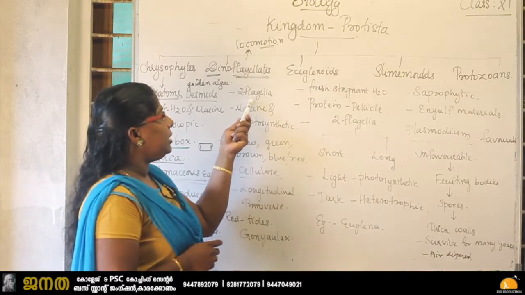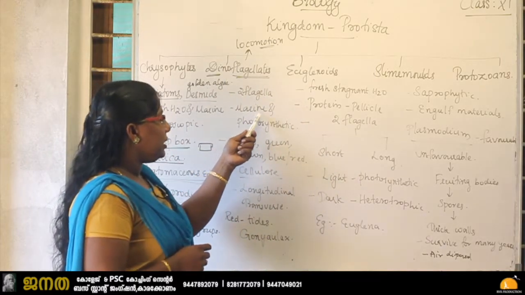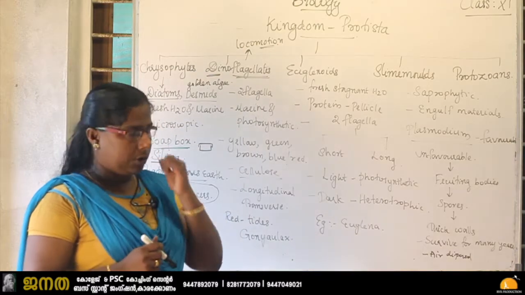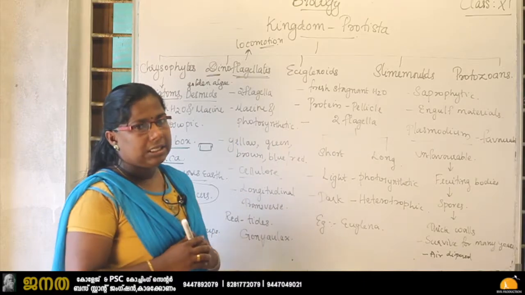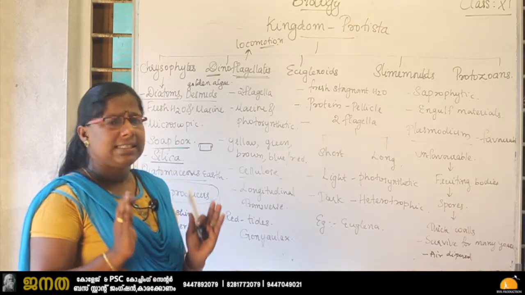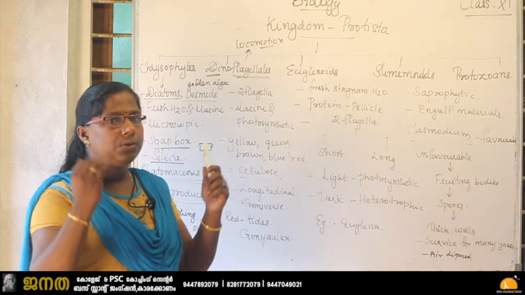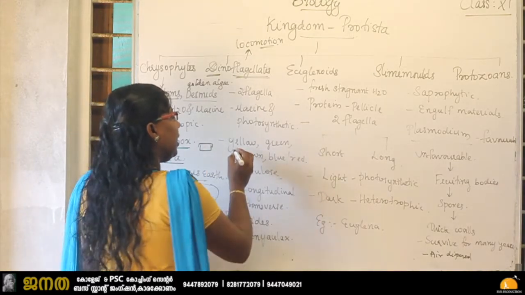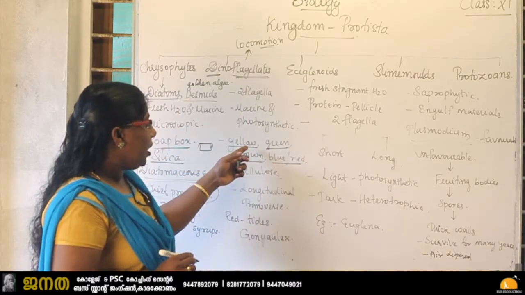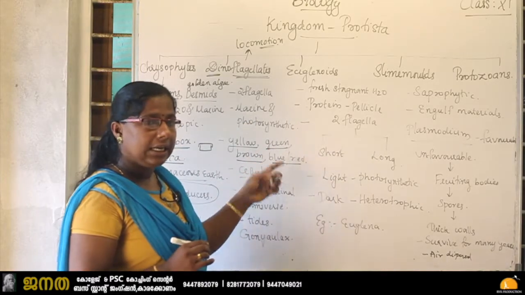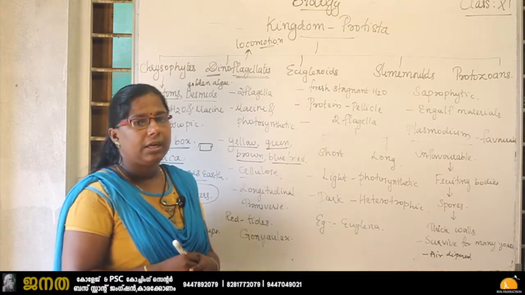The two flagella which are present in the dinoflagellates, and they are marine and photosynthetic. They are present in the marine environment and they are photosynthetic. Marine means what? Present in sea. And photosynthetic, they have the ability to prepare their food material by using light energy, and they have different colors. Yellow colored dinoflagellates are there, green colored, then brown colored, blue, and also red colored dinoflagellates we can see.